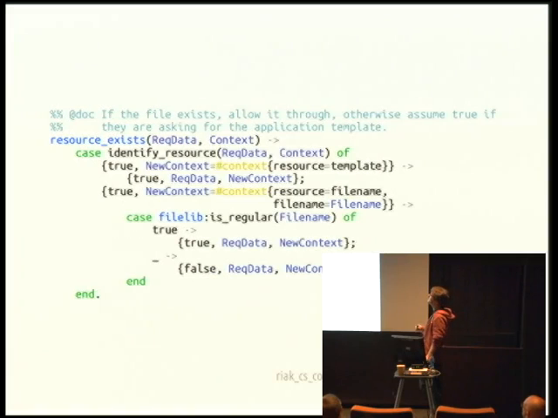I'm trying to see, the slides are in a weird order, so let's go to this one and then we'll go back. So with this resource exists function that we already talked about, this is the function that's going to determine if you return the 404 or not. What you have to do is return true or false based on whether the asset exists. So we call this identify resource function, and then we pattern match on the result. So we pattern match on this new context, and we determine if we want to serve up the application template. The application template is just one file that serves up all the JavaScript assets. Or we want to serve up a file, because that template is going to reference a bunch of JavaScript files.